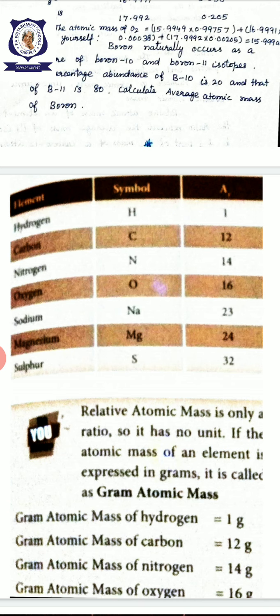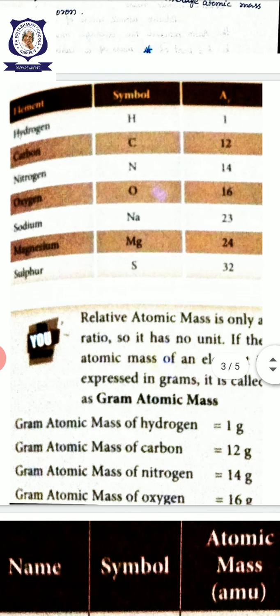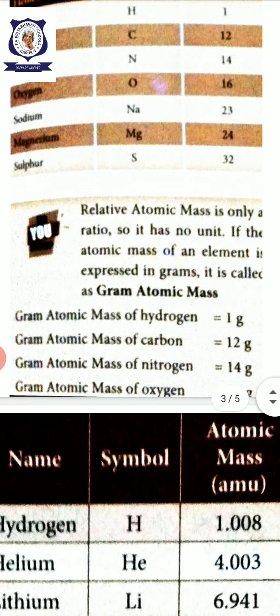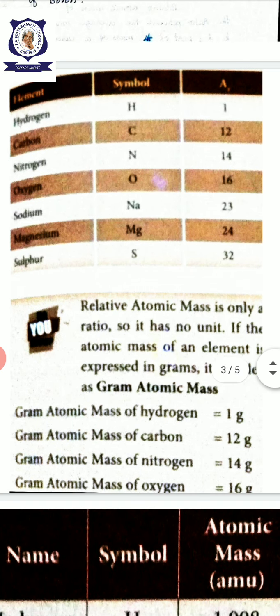So, while we are expressing the mass of an element in grams, it is called gram atomic mass. The gram atomic mass of hydrogen is 1 gram. The gram atomic mass of carbon is 12 grams. The gram atomic mass of nitrogen is 14 grams. The gram atomic mass of oxygen is 16 grams. So, relative atomic mass, when it is expressed in grams, is called gram atomic mass.